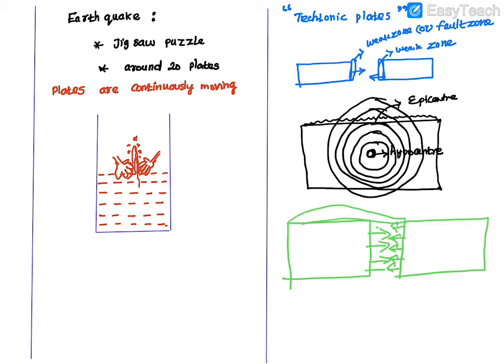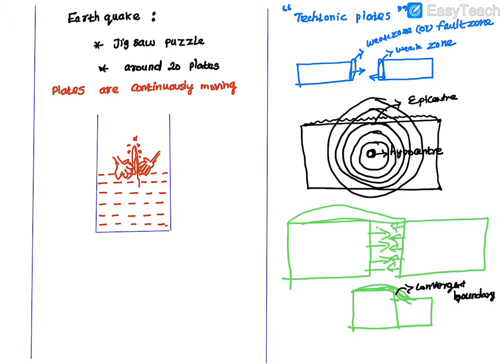So what will happen after hitting? One plate is overlapping with another plate, and there is some sudden bump, this kind of joint. So this is called a convergent boundary. A convergent boundary is when two plates are colliding with each other and one plate overlaps the other, so that means one is higher and another one is lower. This process is called a convergent boundary.